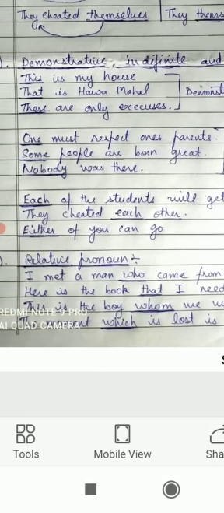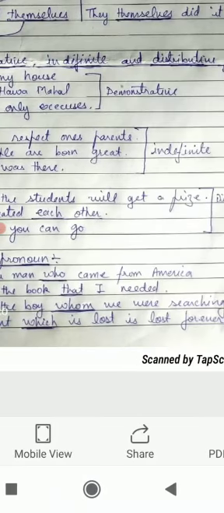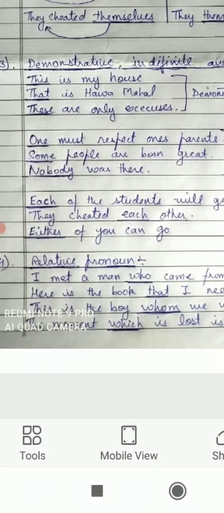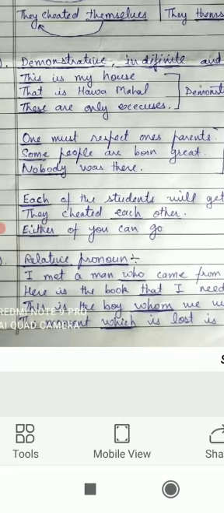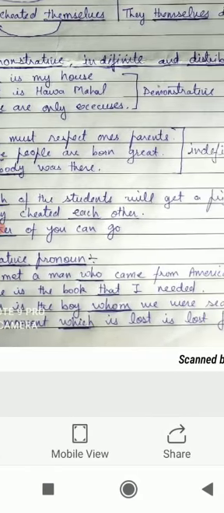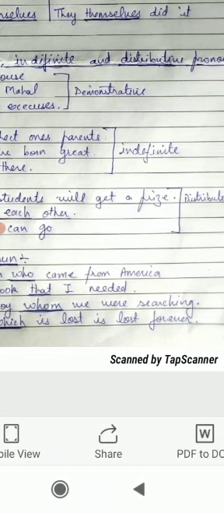Here is the book. Which book? That book I needed. Here is the book. Which one? जो मुझे चाहिए थी. So that again is a relative pronoun because it connects the two sentences. Which sentences? Here is the book. Which book? That I needed. So these sentences are related with the help of a pronoun, that is that. And that is why that is a relative pronoun here. This is the boy whom we were searching. तो किसको सर्च कर रहे थे? The boy. Which boy? The boy whom we were searching. So whom is a relative pronoun.